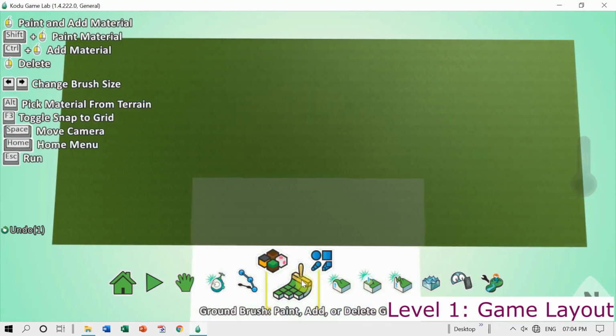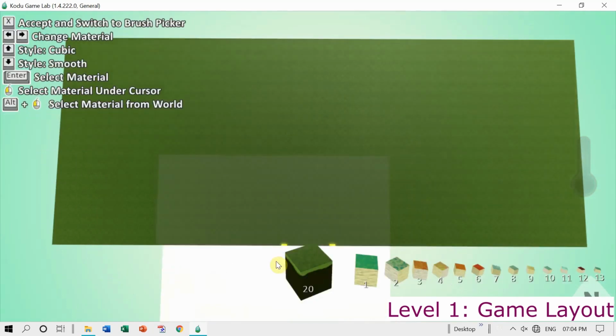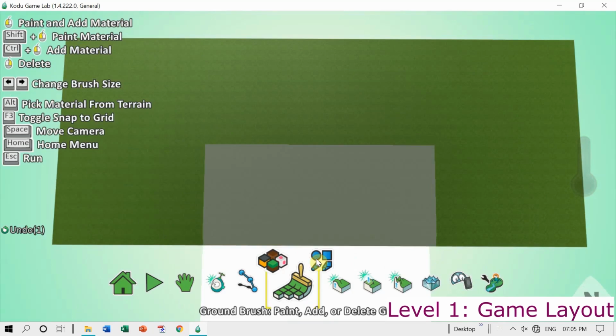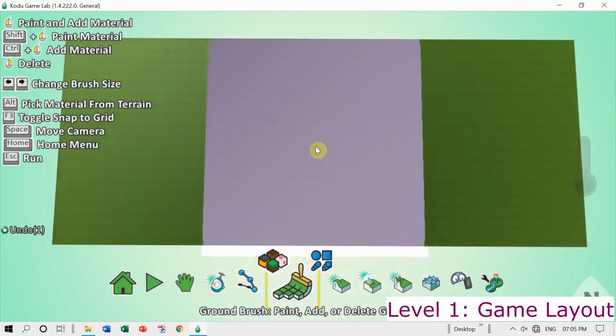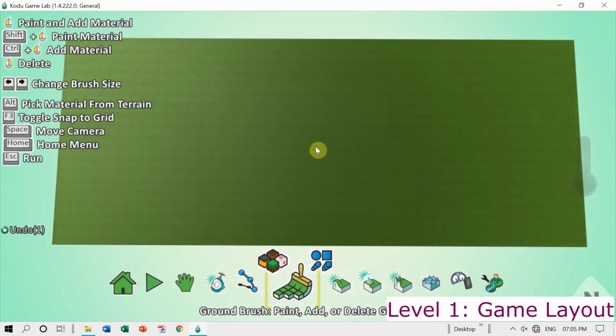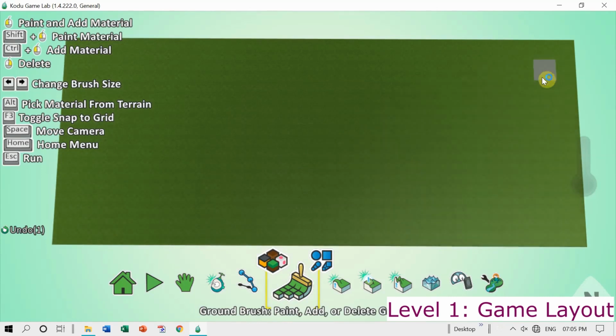Next, we decrease the size of the brush by using the left arrow key, and we create squarish holes in the terrain as you see here. Now I will right click.